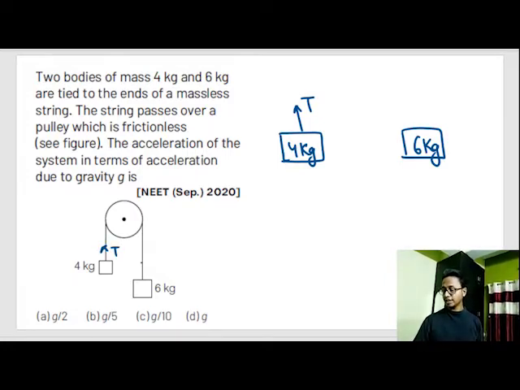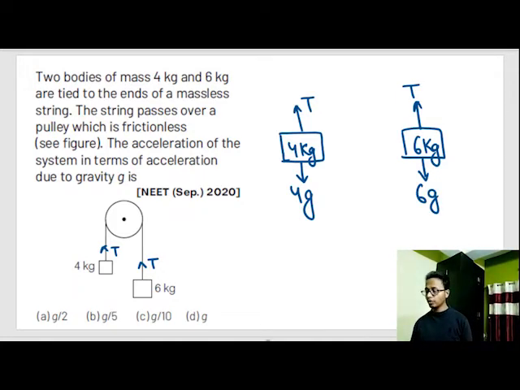Tension always acts away from the body. And the gravity force is pulling this 4 kg block downwards. Similarly for the 6 kg block, it is being pulled by the tension force upwards and the gravity force downwards. Tension always acts away from the body.